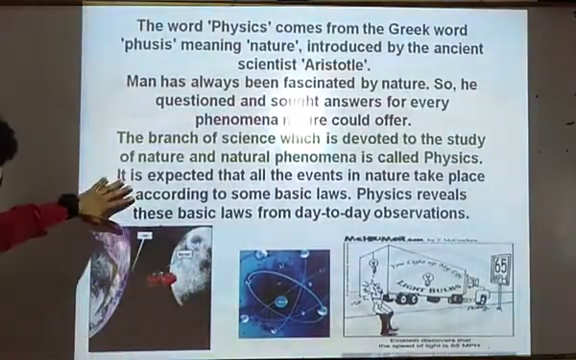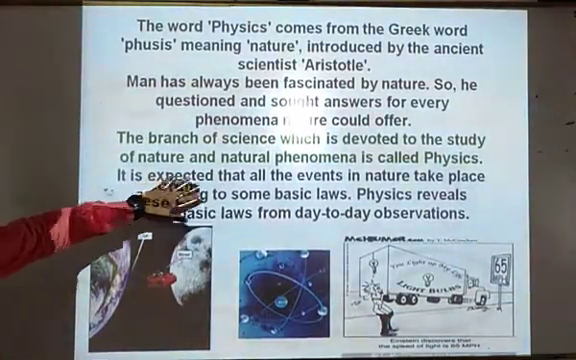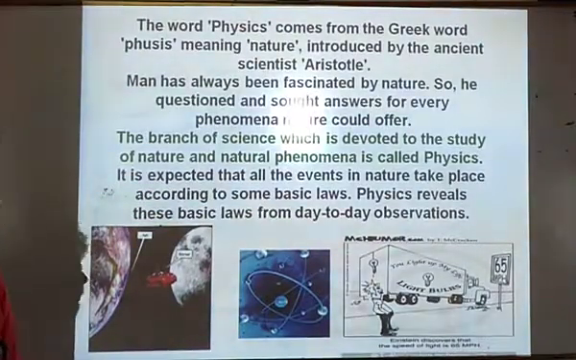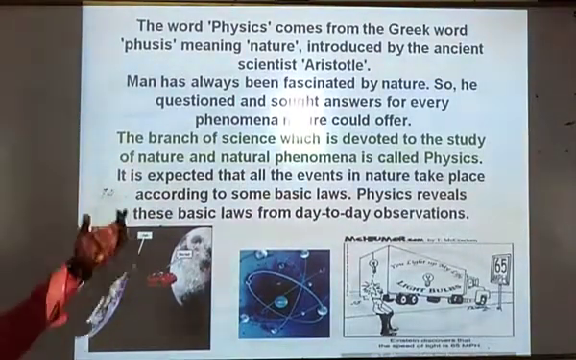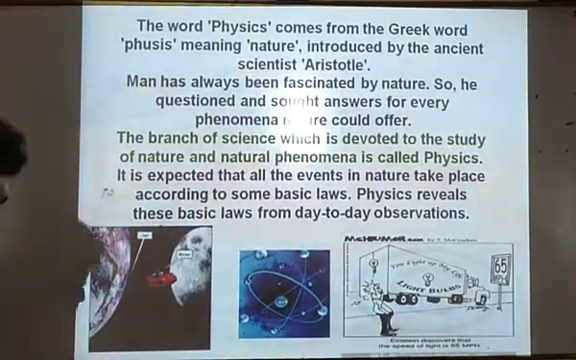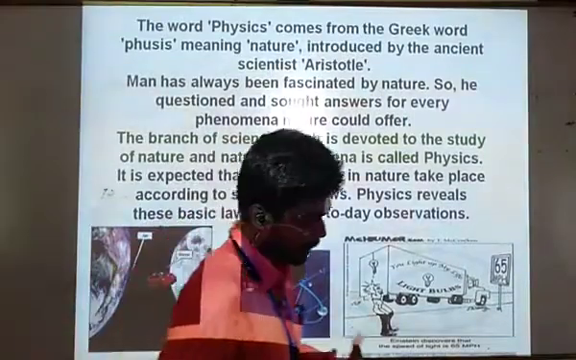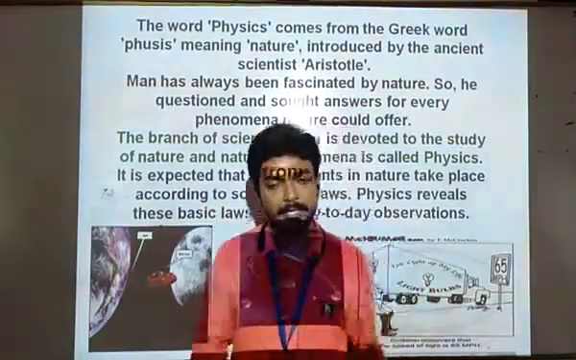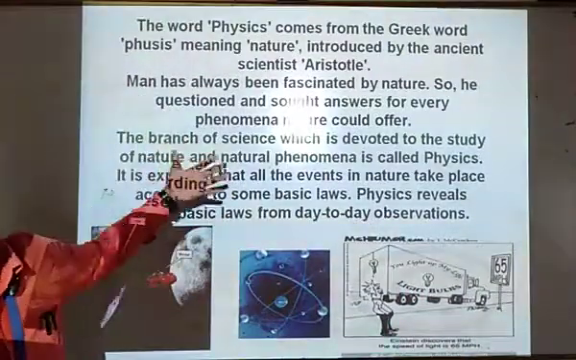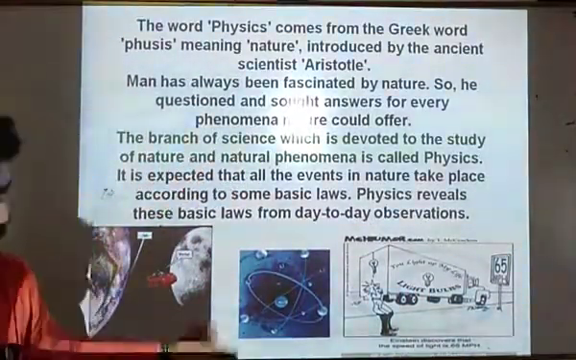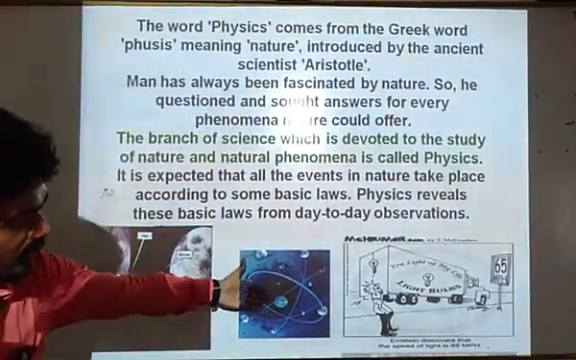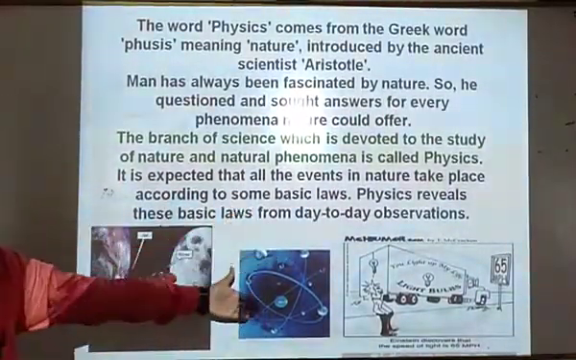Here we can see it is expected that all the events in nature take place according to some basic laws, and physics reveals these basic laws from day-to-day observation. In physics, day by day, we reveal those laws which govern these types of phenomena. You can see in the figure, planetary motion, motion of electrons around the nucleus.